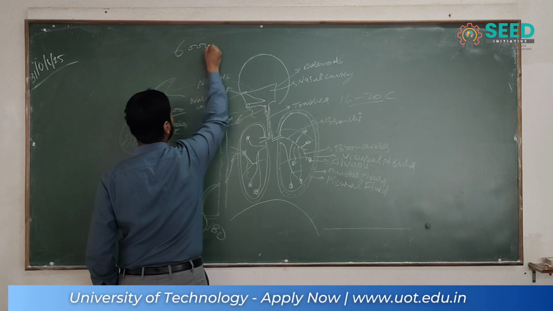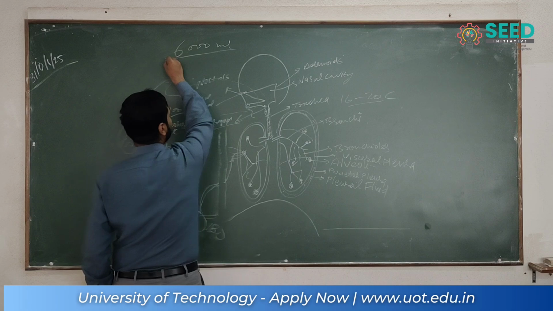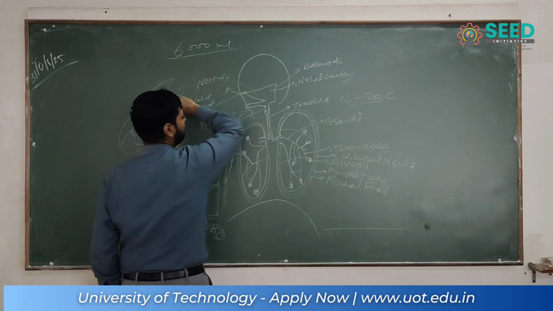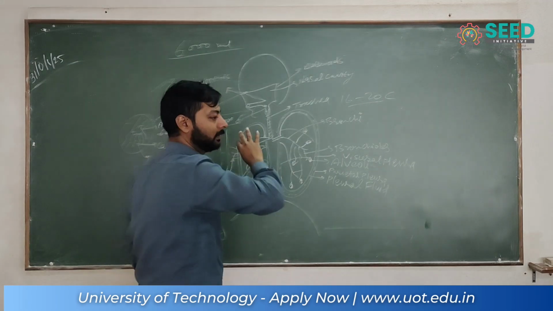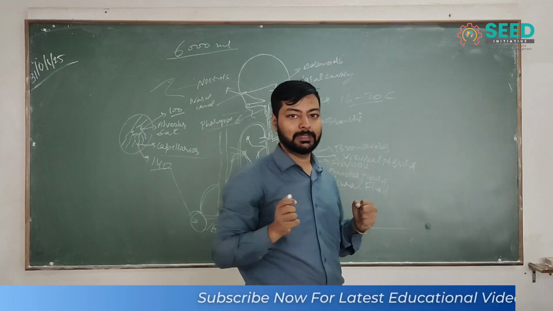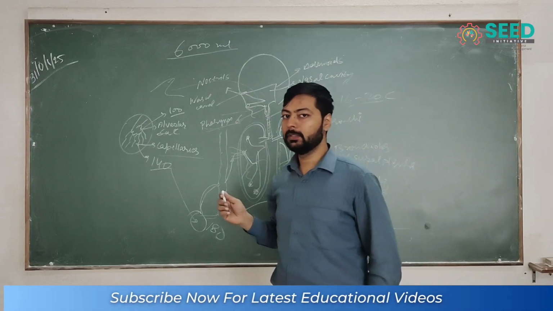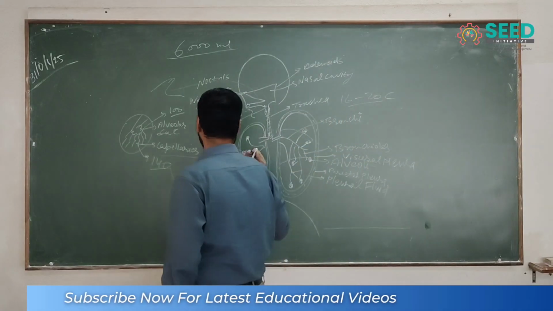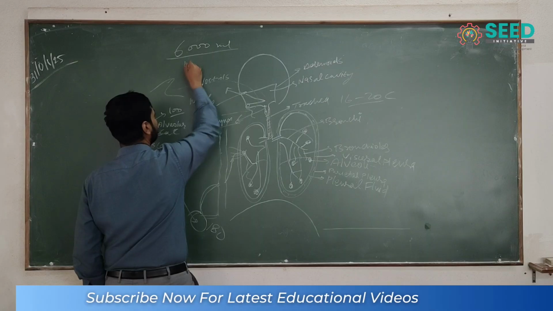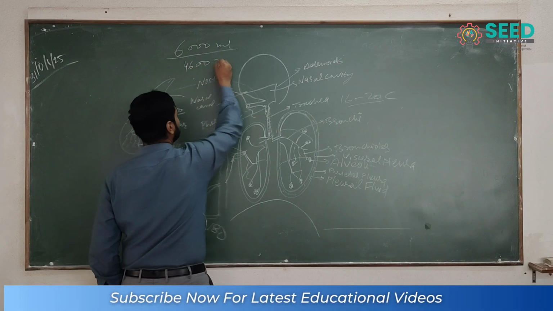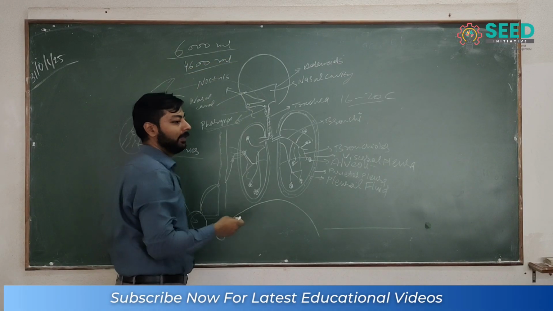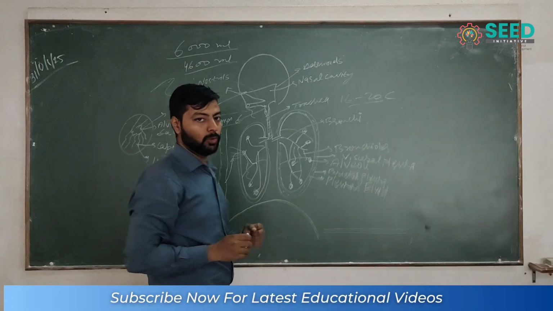Approximately 6000 ml, approximately 6 liters, is filled with environmental air, and when it breathes out, approximately 4600 ml leaves, meaning 1400 ml of air always stays in the lungs.